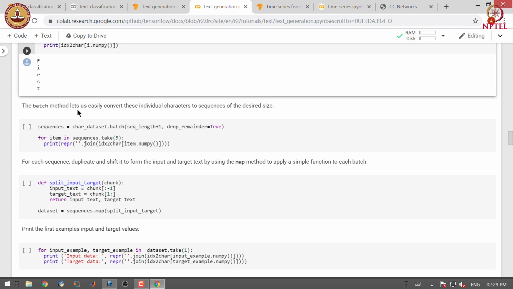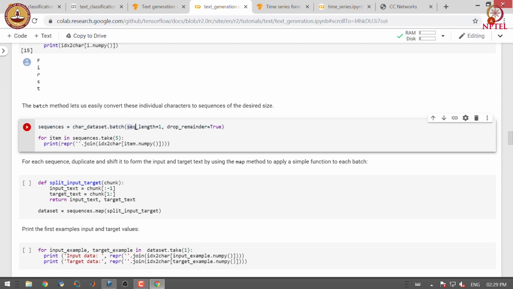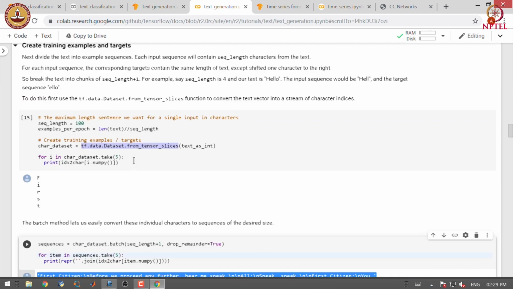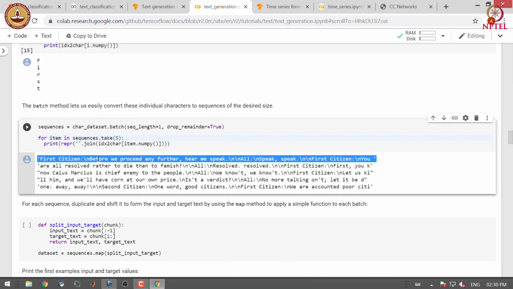The batch method lets us easily convert these individual characters to sequences of the desired size. So, you simply call the batch method and provide the length, which is sequence length plus 1. Let us run this. So, these are the first 5 sequences, each with 100 characters.